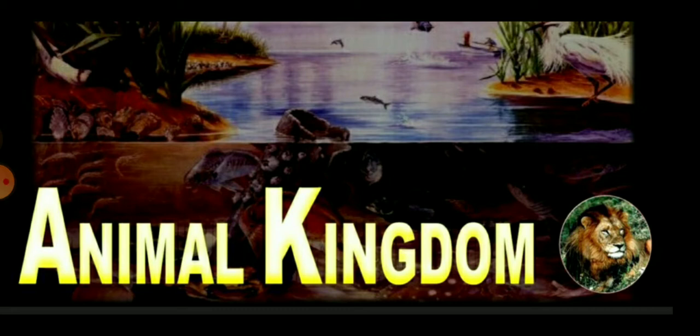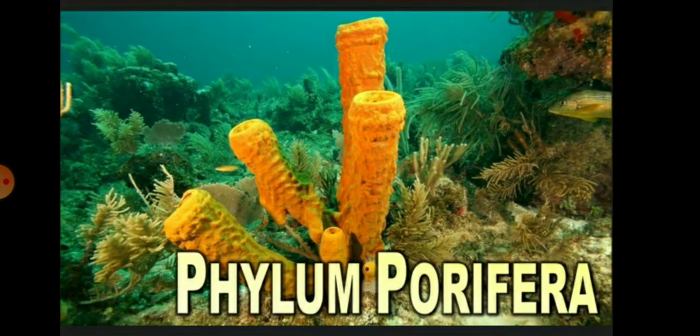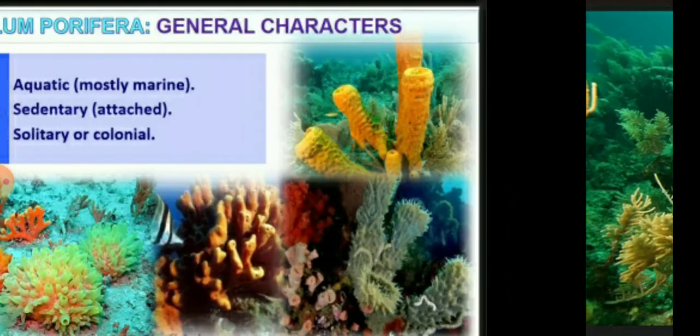So, children, we have started chapter 4, Animal Kingdom. Today, we are going to start the different phyla of the animal kingdom. We know there are 11 phyla in the animal kingdom, and the first phylum is Porifera.